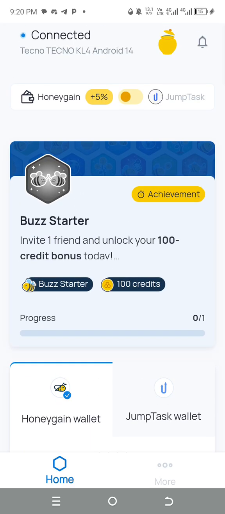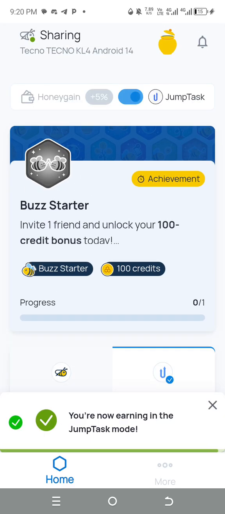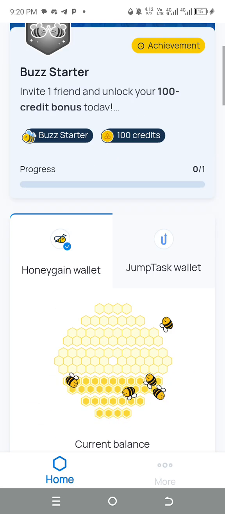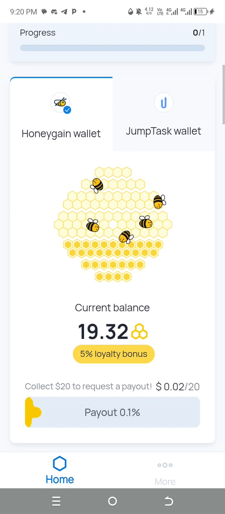But I advise you should just focus on Honeygain. Make sure it is on Honeygain like this. If you want to focus on Honeygain, they'll be giving you +5 and some additional things also. So that's just it about this update.